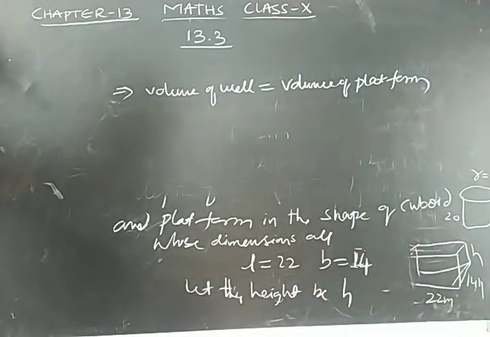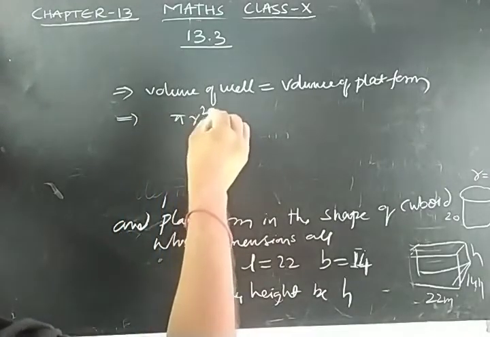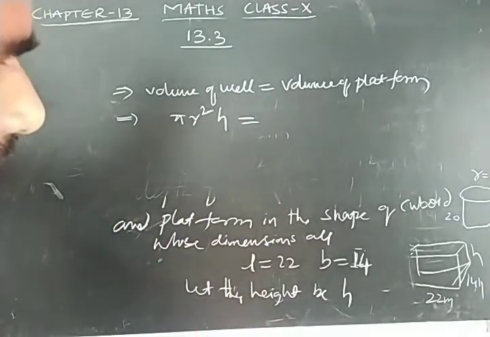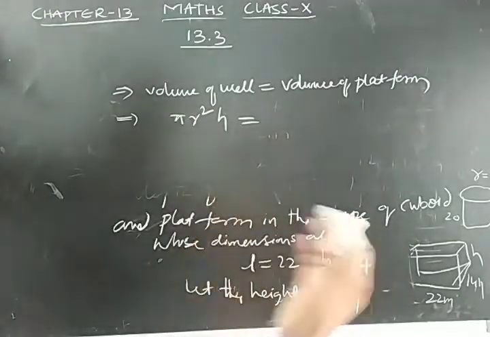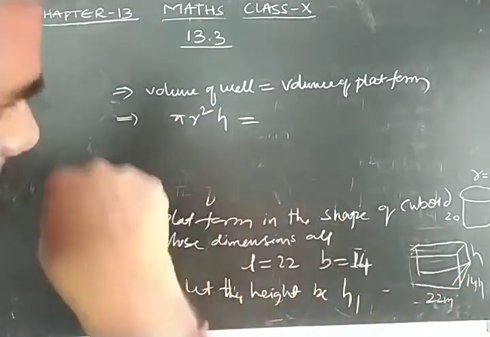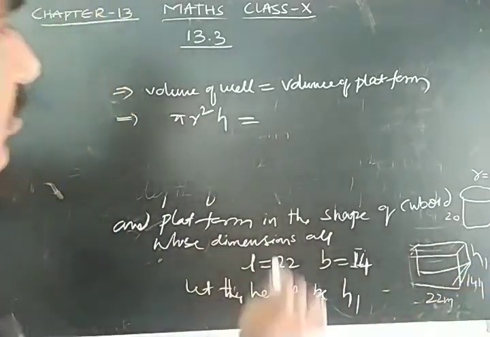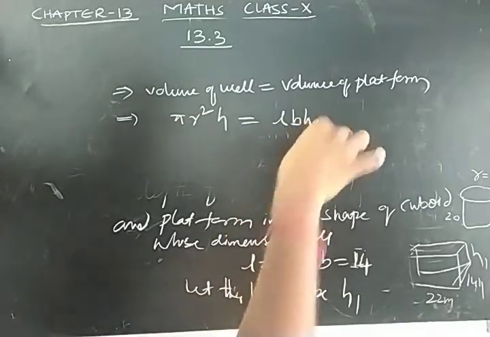Volume of well is the cylinder volume, pi r square h, and for the volume of the platform, I am taking the height as h1, because the cylinder depth is also denoted by h. So the platform height I am denoting by h1. And volume of platform is L B h1.